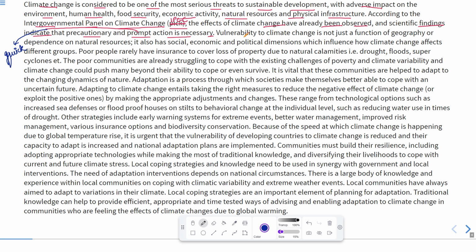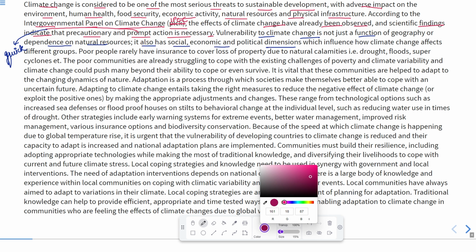This is necessary. Vulnerability refers to the state of being fragile, the quality of being very weak, which can be easily hurt or affected, easily attacked or hurt. Okay, so if something is vulnerable, it means it can be easily hurt. Vulnerability to climate change is not just a function of geography or dependence on natural resources. It also has social, economic, and political dimensions.